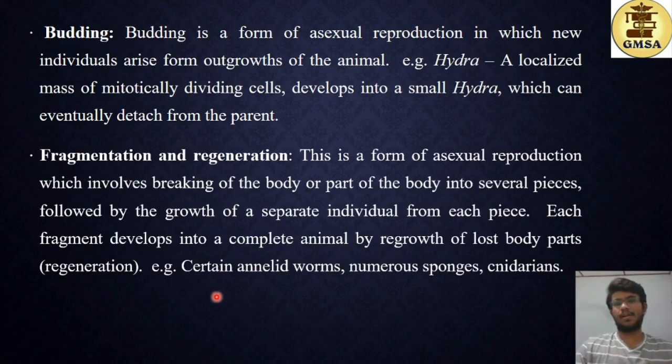Now here, first you have the parent organism, and this parent organism breaks down itself into let's say around 3 or 4 pieces, or not the complete body of the parent, or maybe a part of the body. So after breaking down into several pieces, each of these pieces develops into a new individual. So they grow the missing parts of that considered section, and each part develops into a new individual. So the examples are annelid worms, numerous sponges, and cnidarians. So cnidarians are the coelenterates.